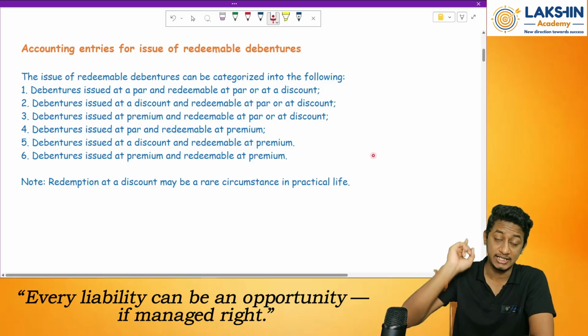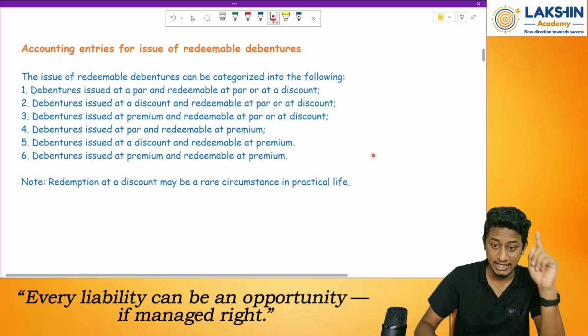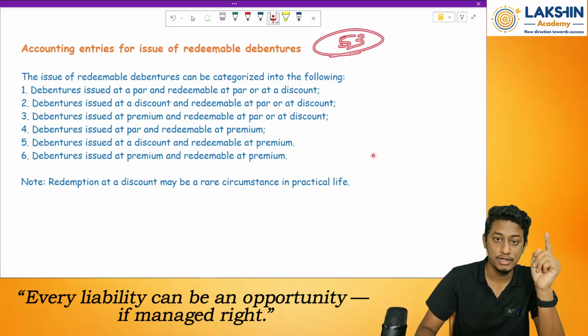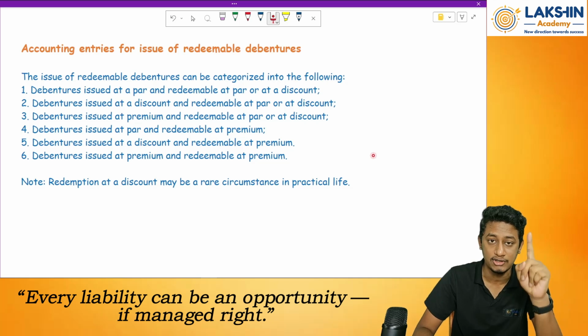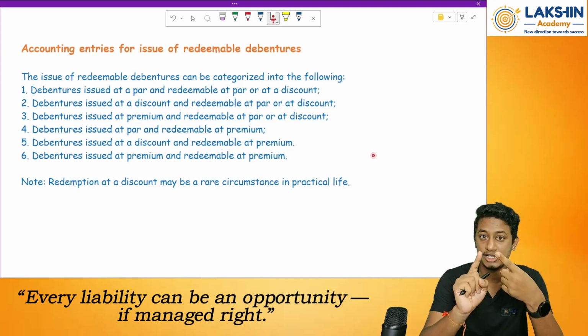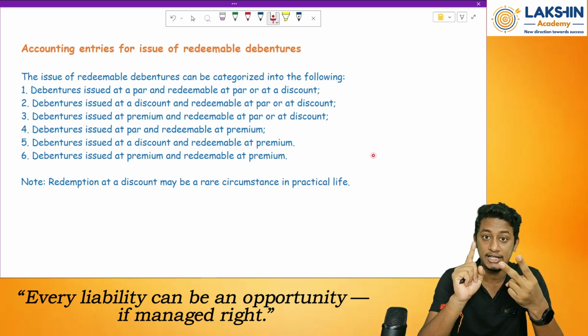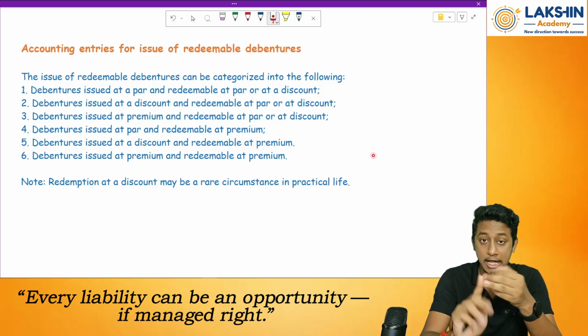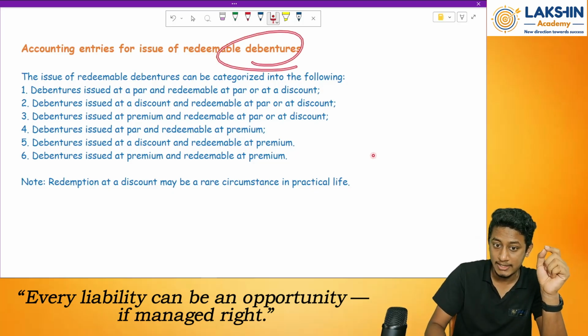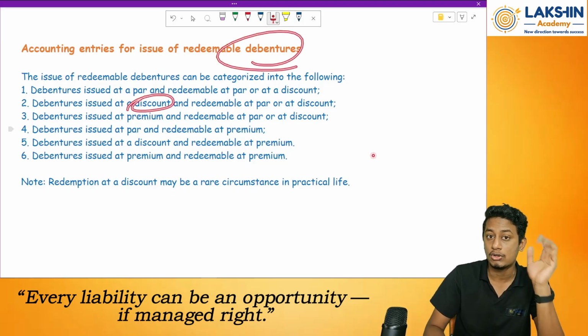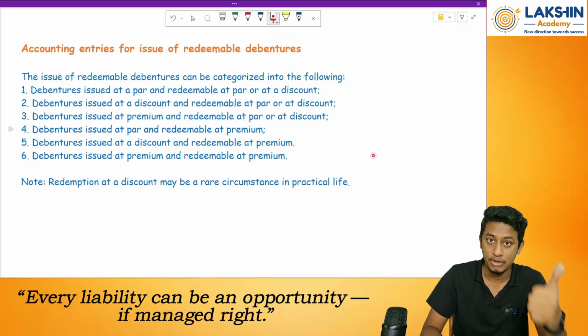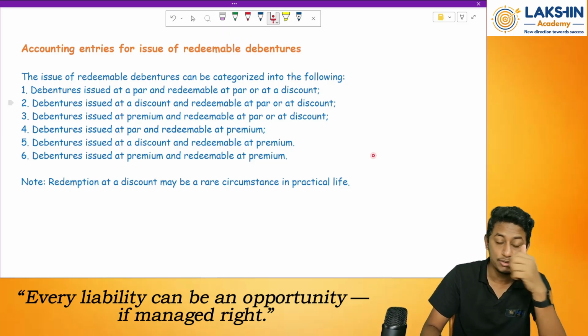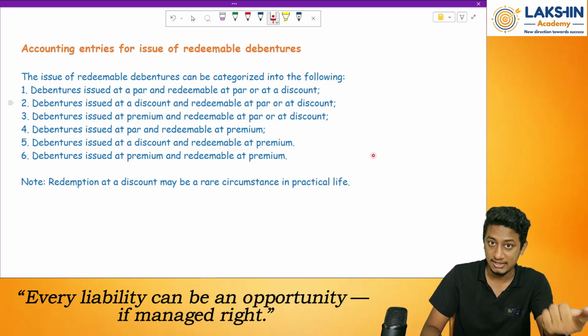In case of equity, Section 53 used to restrict the issue of equity shares on a discount basis. I can issue the equity at par, I can issue the equity at premium, but not at discount, right? But in case of debentures, I can issue them at a discount also. I can issue them at a discount, at par, or at premium. While coming to the redemption, again, I can redeem them at par, at discount, or at premium also.